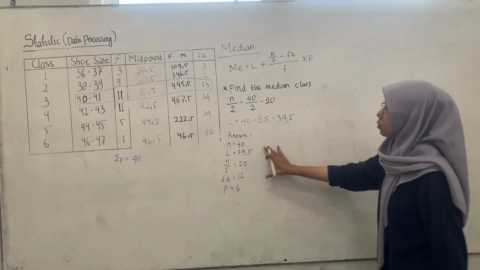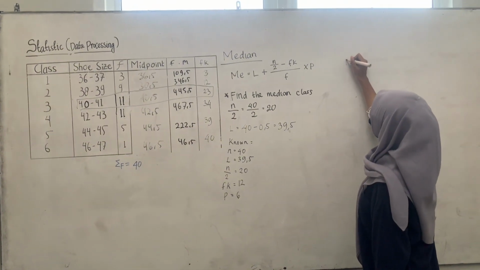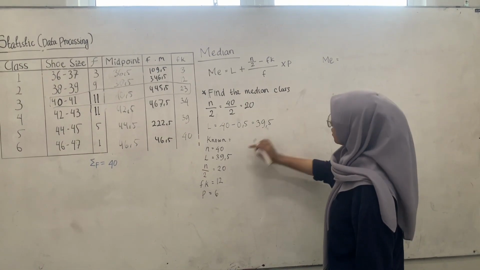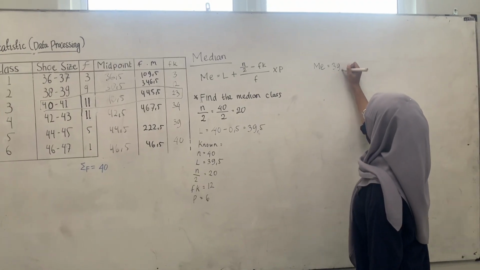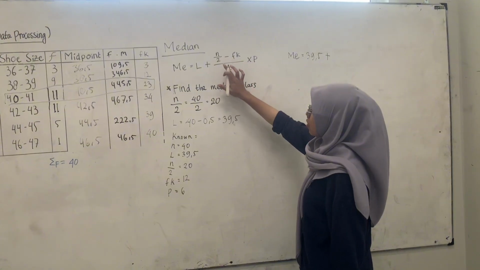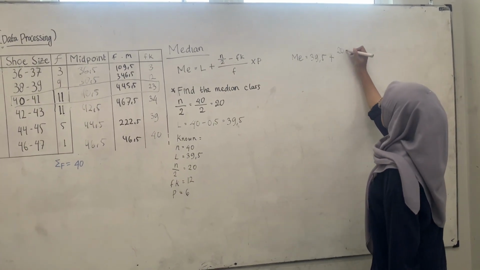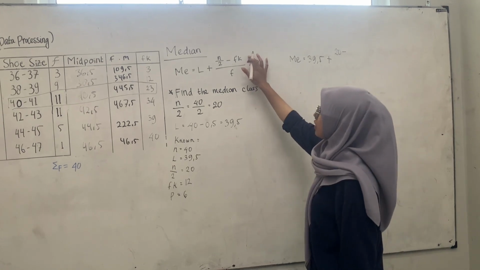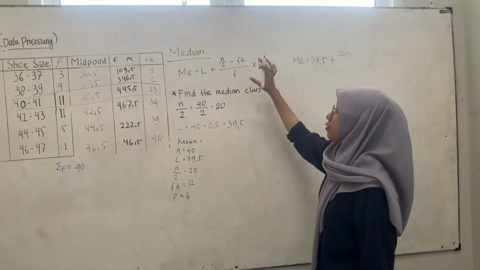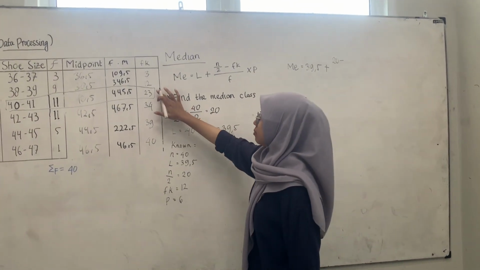We can substitute into the formula. Me equals 39.5 plus N over 2 is 20 minus Fk, the cumulative frequency before the median class.